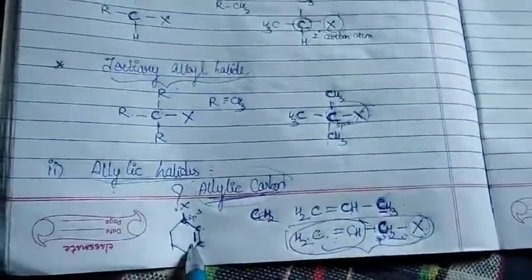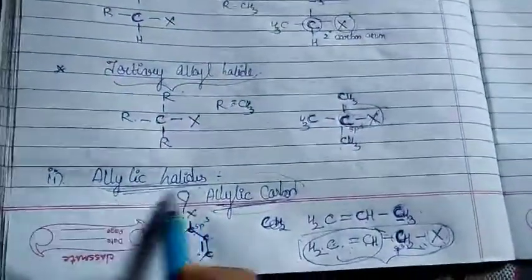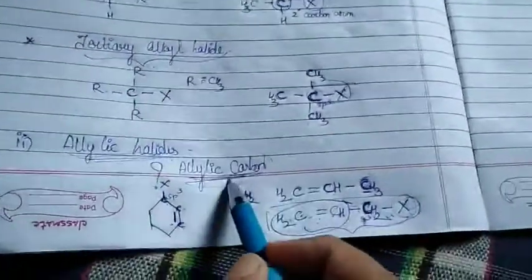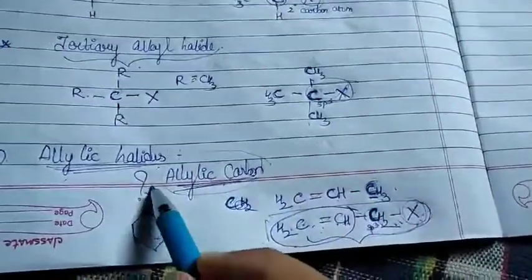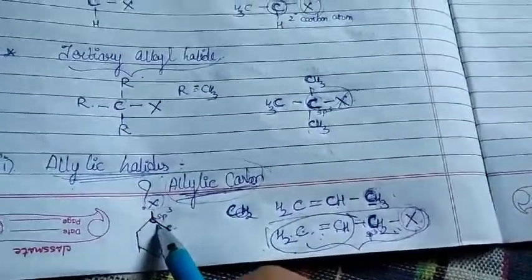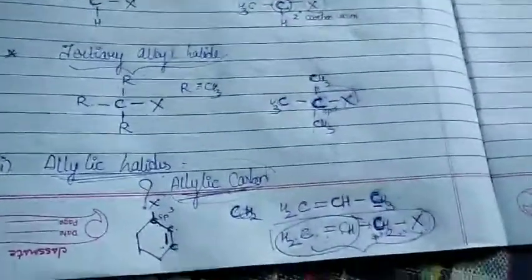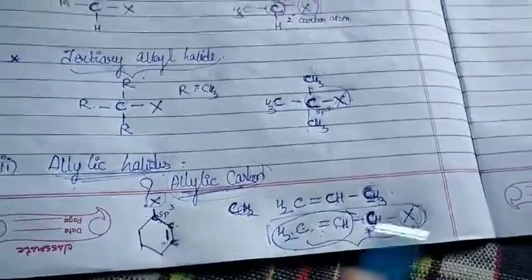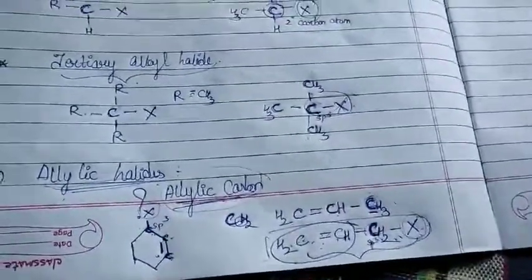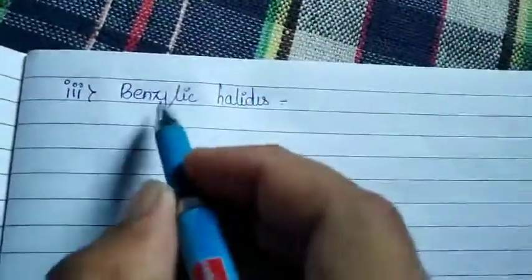So this is also coming under the concept of your allylic halides. So for allylic halides, one important thing should get printed in your brain. What is that? Whatever our halogen group is, it has been attached to our allylic carbon. What do you mean by allylic carbon? The carbon which is adjacent to your C=C double bond. Is that clear?